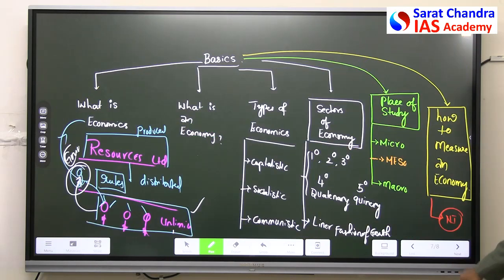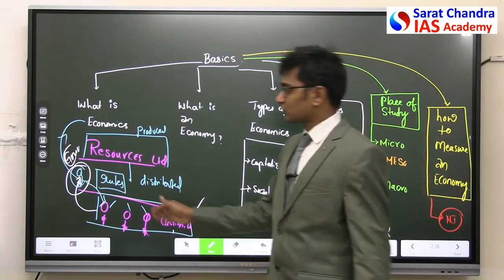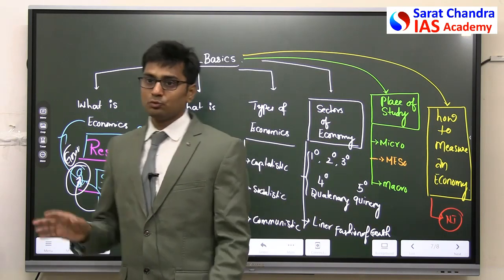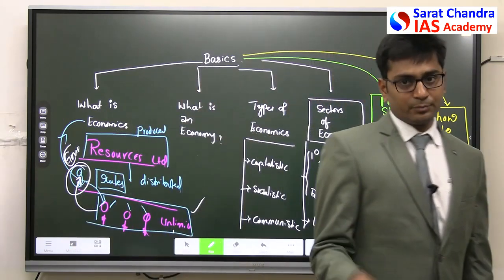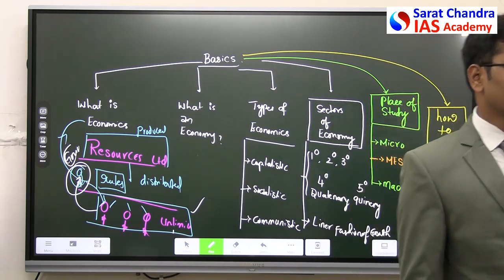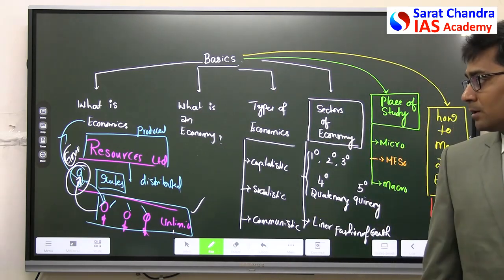So this is what economics is. I'll discuss the rest of the story at a later point. Understood what is economics? The resources have to be distributed in such a way that the aspirations of the people are fulfilled, so that there will be harmony in the society and harmony among the human beings.